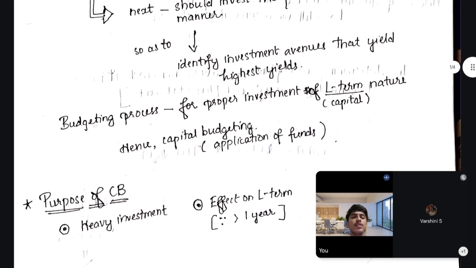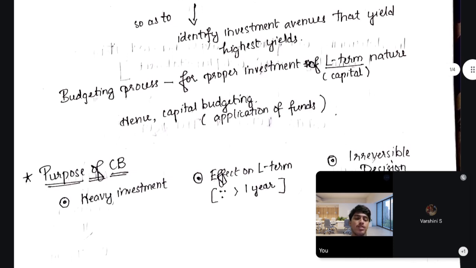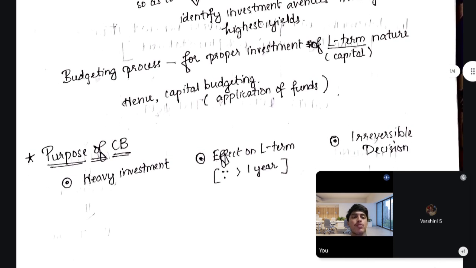So capital budgeting is the proper application of funds to select the best investment opportunity. Like you have many machines, like one, two, three. You have many plans. You have many alternatives as to which machine you should buy. So what factors should you consider? The most important factor is that it should yield the highest rate of return. Then only your funds utilized would be productive. So that's the motive of capital budgeting.